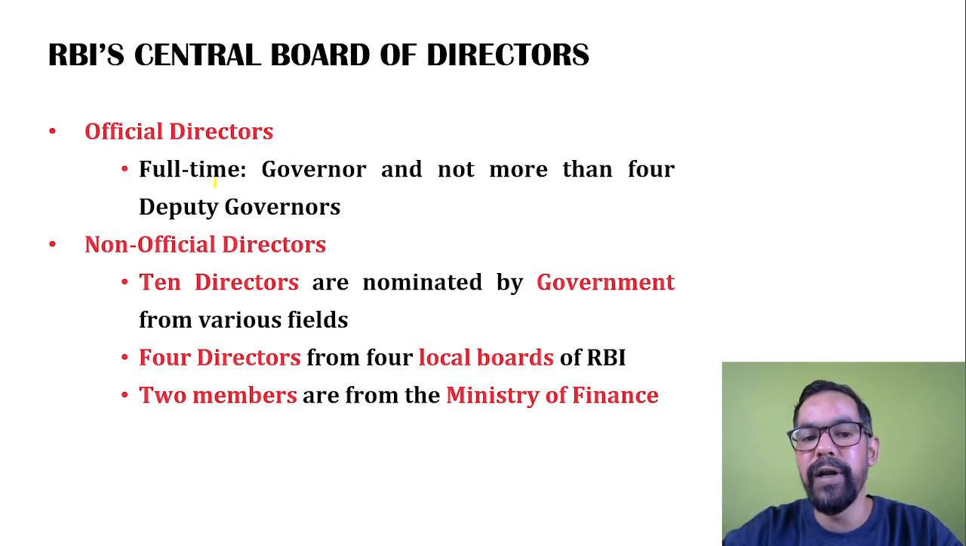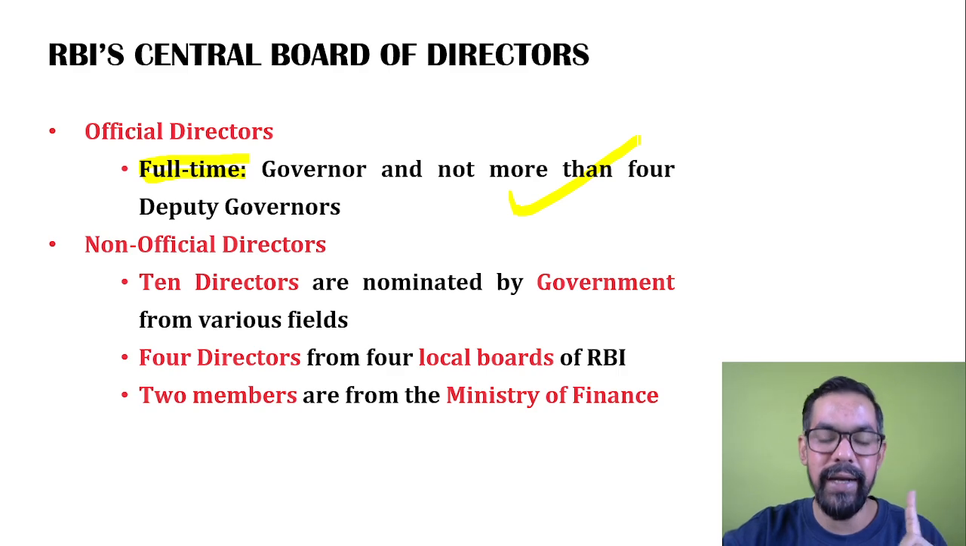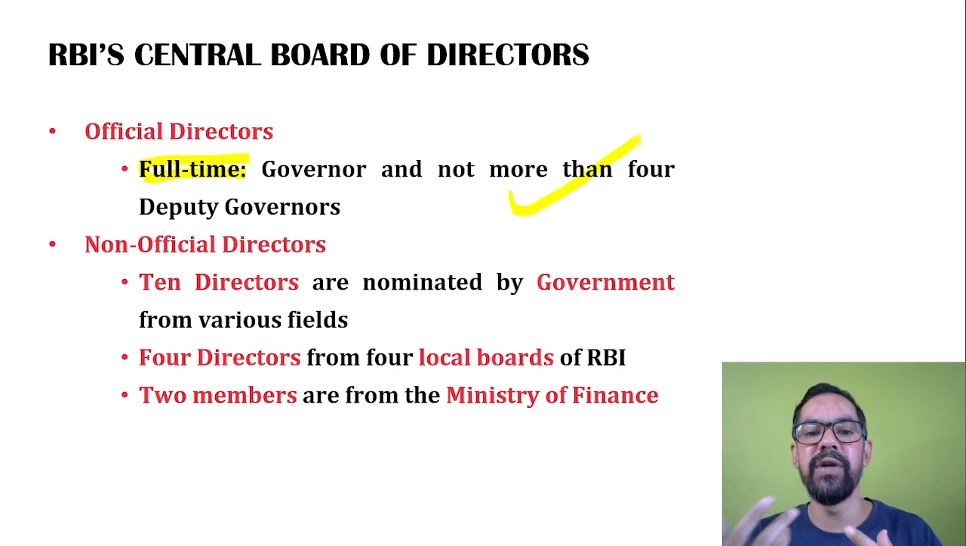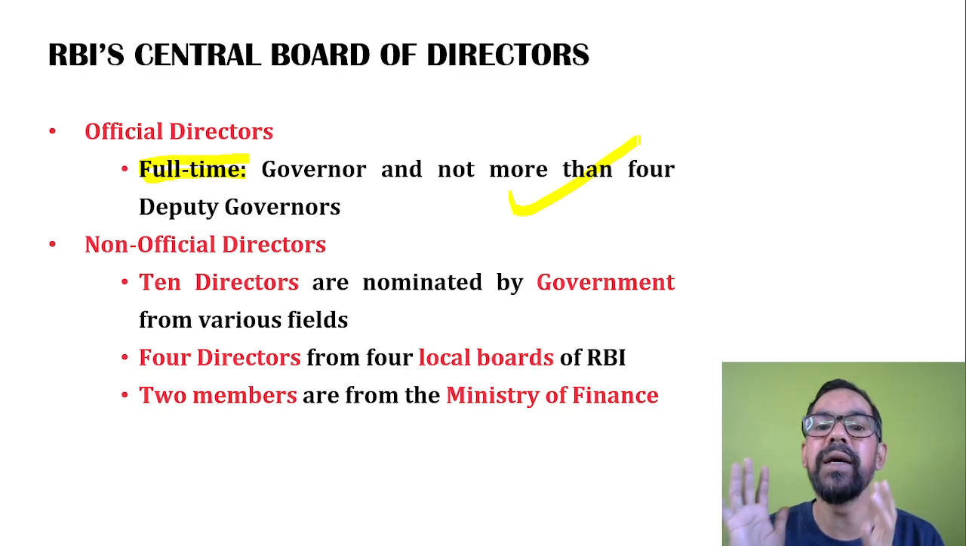Official directors, full-time directors. If you talk about them, we have a governor and not more than four deputy governors. So one governor and four deputy governors. At a time you'll find a maximum of four deputy governors of RBI. Sometimes, due to retirement and so on, it is three. You'll find three or two, but it is not more than four.